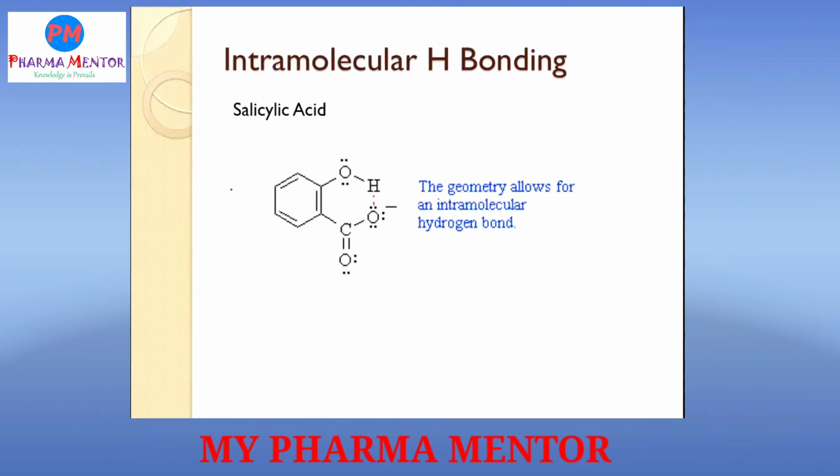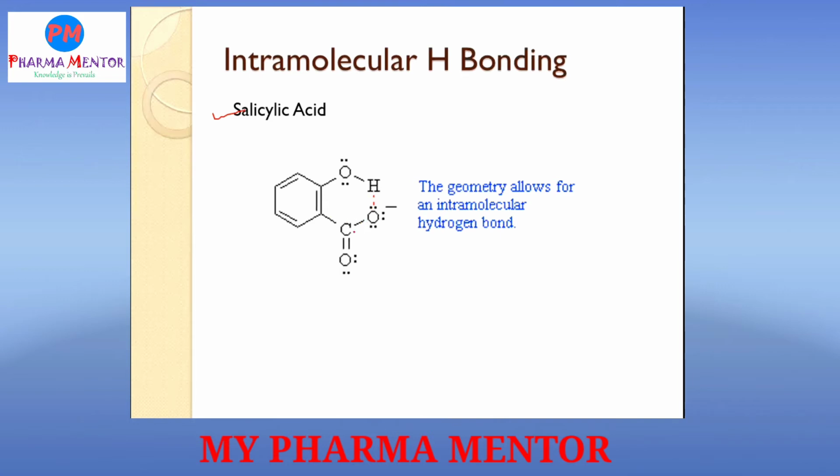The second type of hydrogen bonding is intramolecular hydrogen bonding, which means hydrogen bonding takes place within the same molecule. The example of intramolecular hydrogen bonding is salicylic acid. In the structure of salicylic acid, the OH group is ortho to the benzoic acid group.